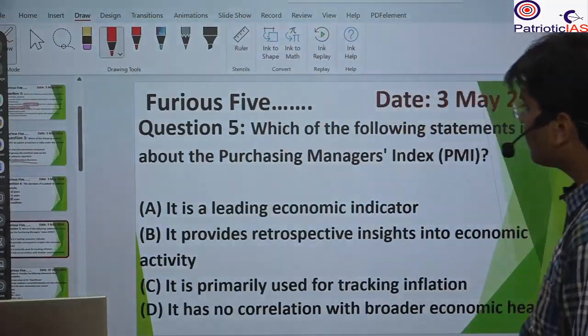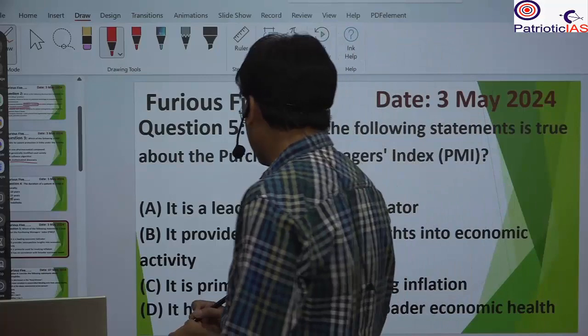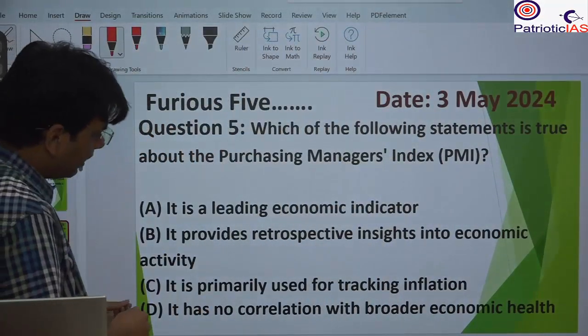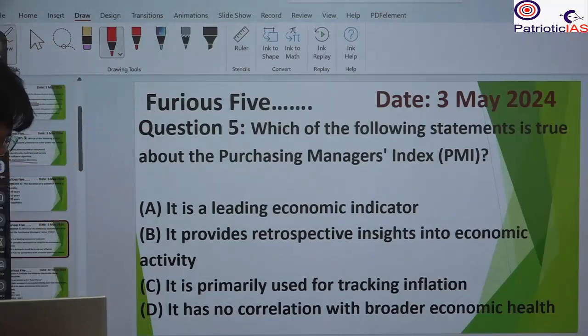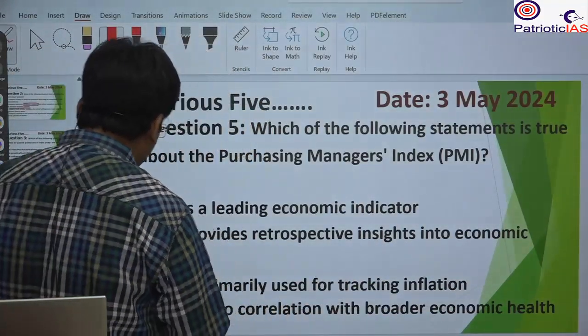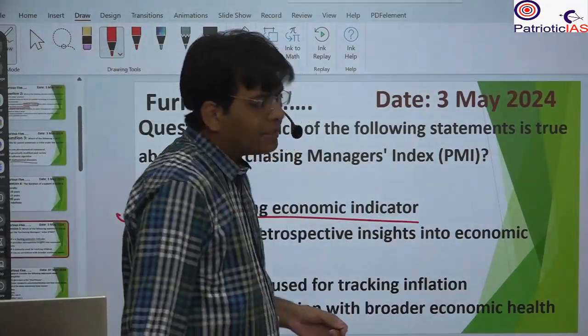Last question. Which of the following statements is true about the Purchasing Managers' Index? A, it is a leading economic indicator. B, it provides retrospective insight into economic activities. C, it is primarily used for tracking inflation. D, it has no correlation with broader economic health. Here you will find that it is a leading economic indicator. So A is the correct answer.